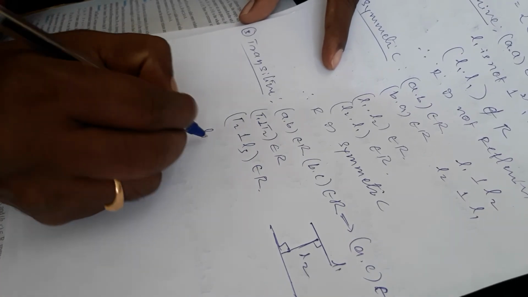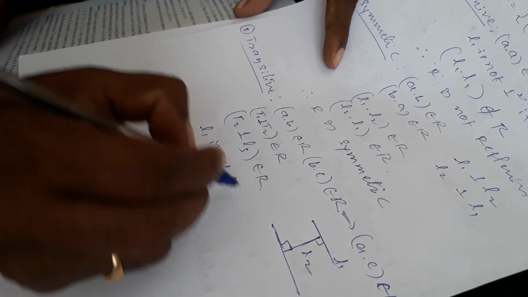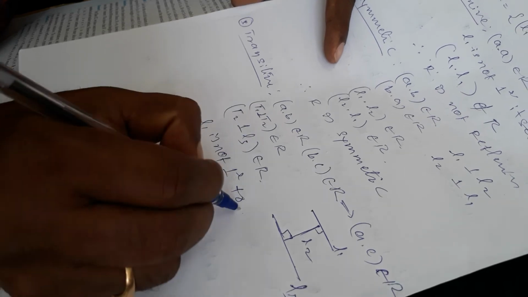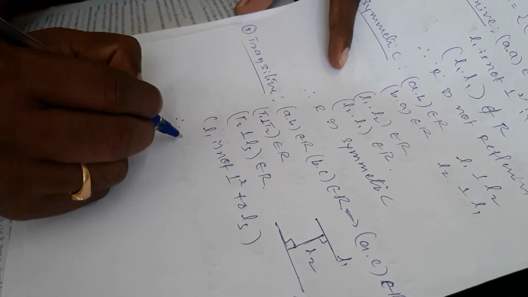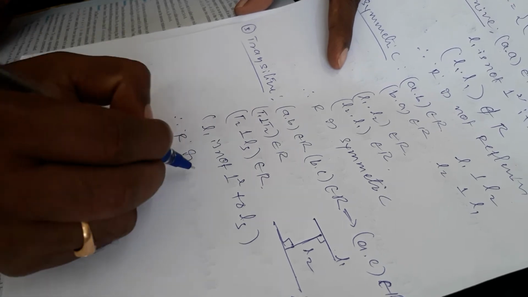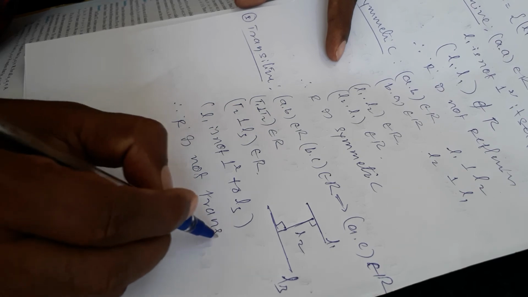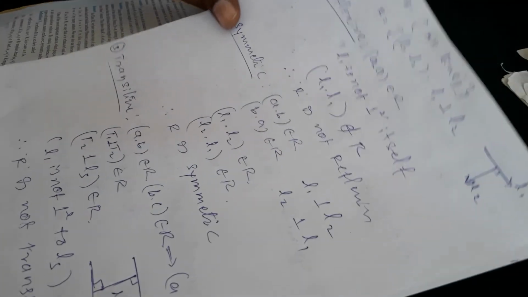Therefore L1 is not perpendicular to L3. Therefore R is not transitive.